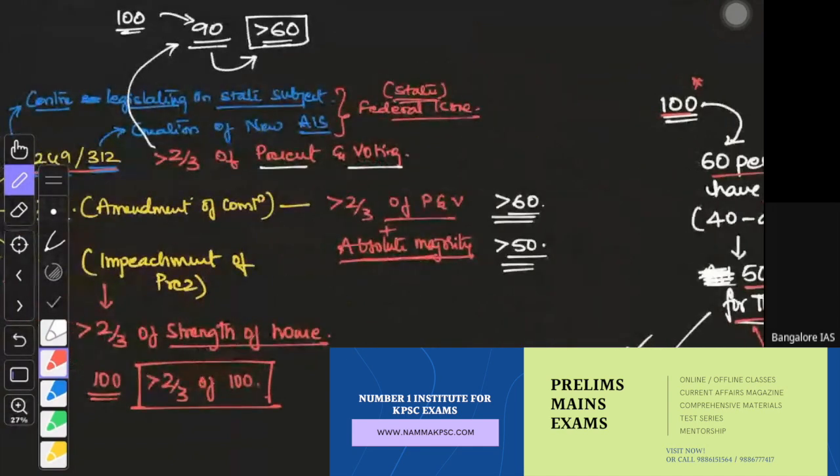So here both the conditions have to be fulfilled. What is the first condition? More than 2/3 present and voting. What is the second condition? Absolute majority. If they have got more than 2/3 present and voting, they will go to the next, absolute majority. Both these conditions have to be fulfilled, only then it will be passed.